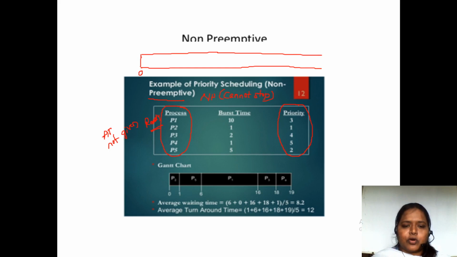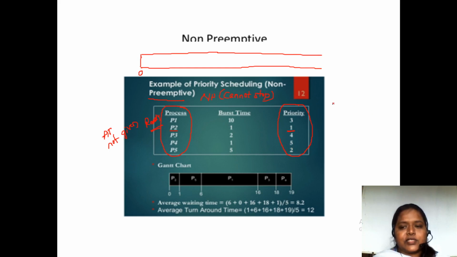So here processes P1, P2, P3, P4, P5 are all there in the ready queue. Among all the processes, P2 has the highest priority and process P4 has the least priority.